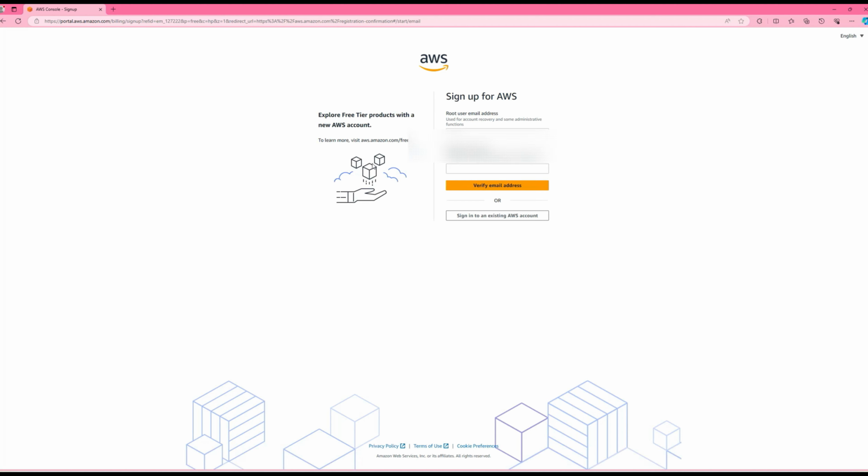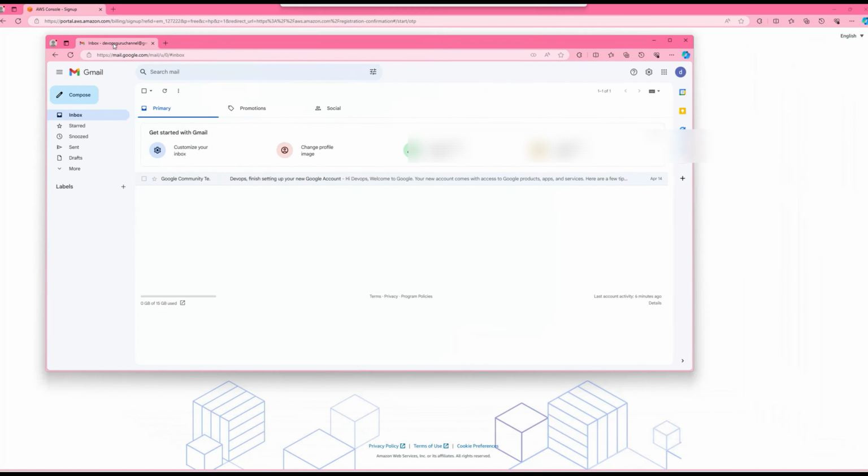So it's going to ask you for the root user email. So this one, and you can provide any account name. Let's say DevOps Guru. Then hit verify email address. Now it's going to send an email to this account. So let me bring it up here.